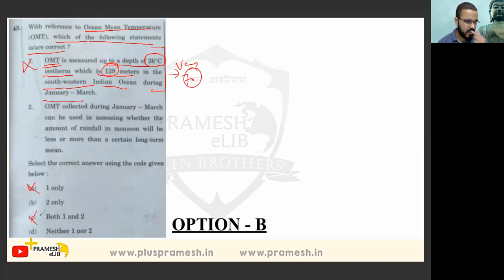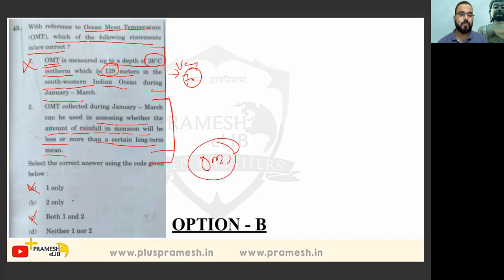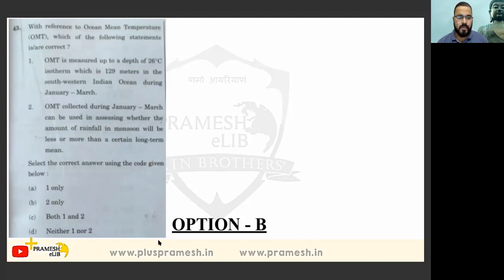So A and C are eliminated. OMT collected during January to March can be used in assessing whether the amount of rainfall in monsoon will be less or more than a certain long term mean. It can be used. Yeah, it is sure because ocean mean temperature is used for monsoon. So option 2 is correct. Okay, this one is a little tough question.